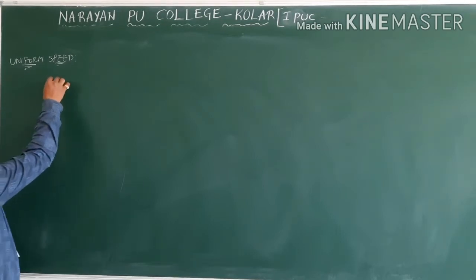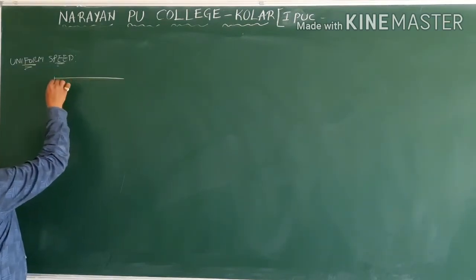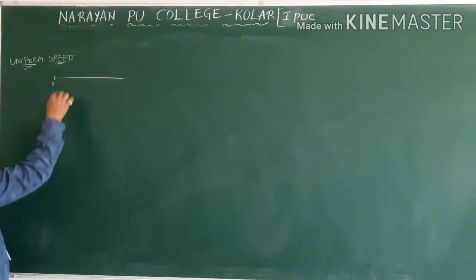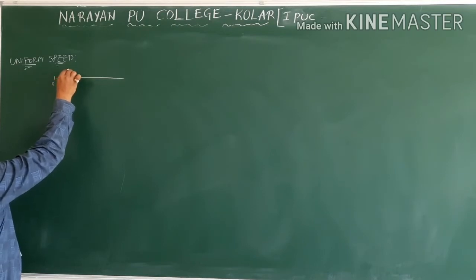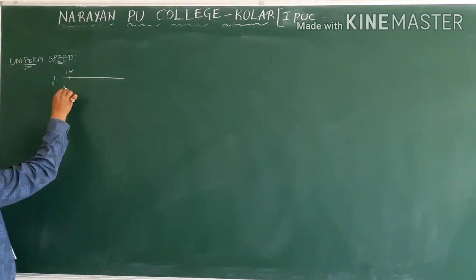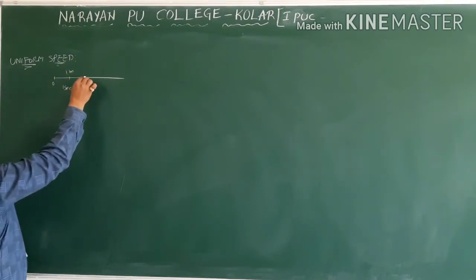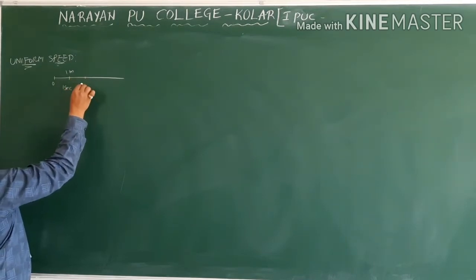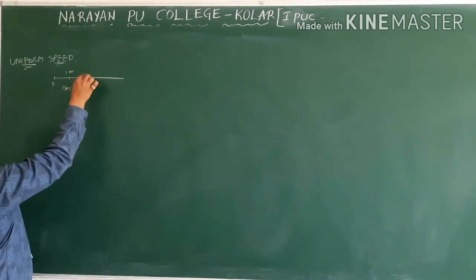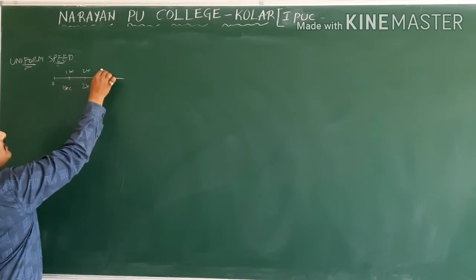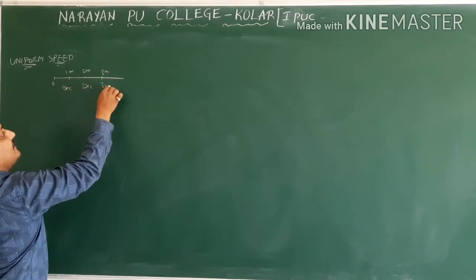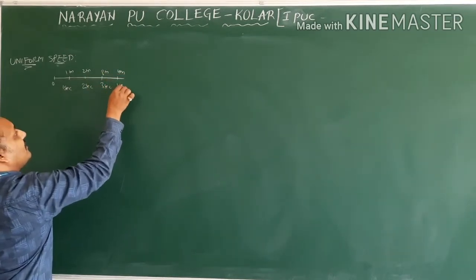If you started at one point, the initial point, origin O, and you cover 1 meter in 1 second, then in the next second, total time 2 seconds, here 2 meters, 3 meters in 3 seconds, 4 meters in 4 seconds.